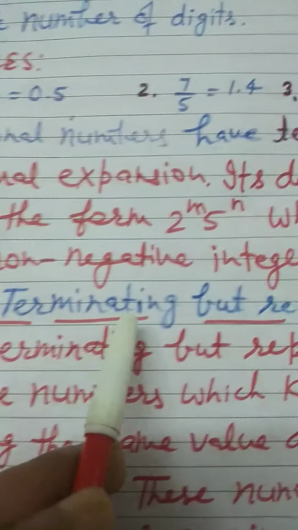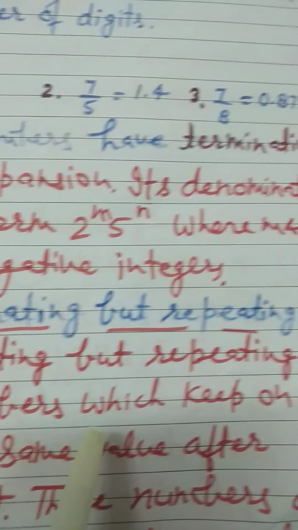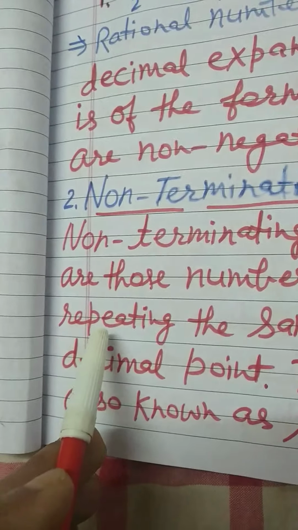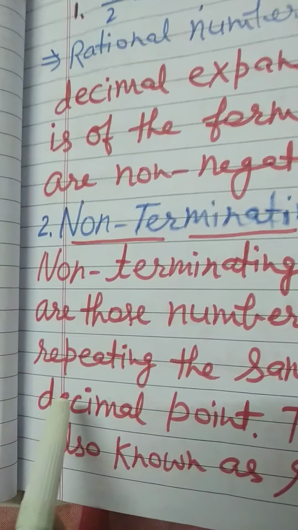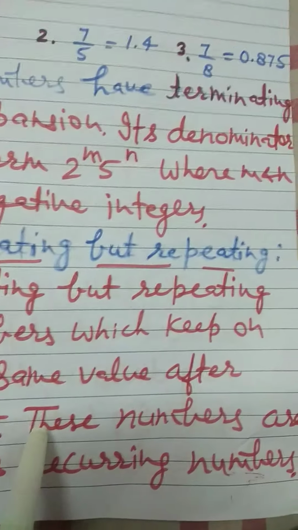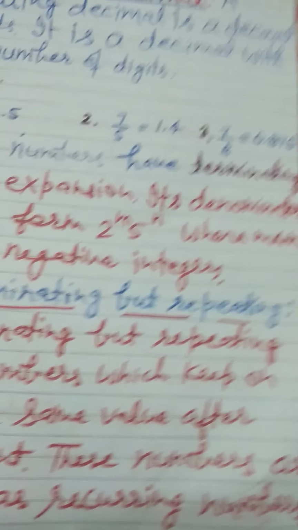Now non-terminating but repeating. Non-terminating but repeating are those numbers which keep on repeating the same value after the decimal point. These numbers are also known as recurring numbers.